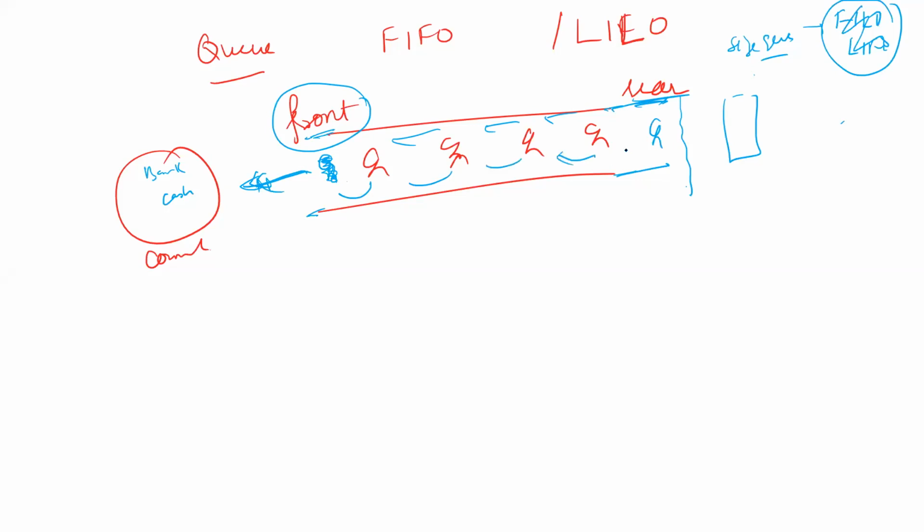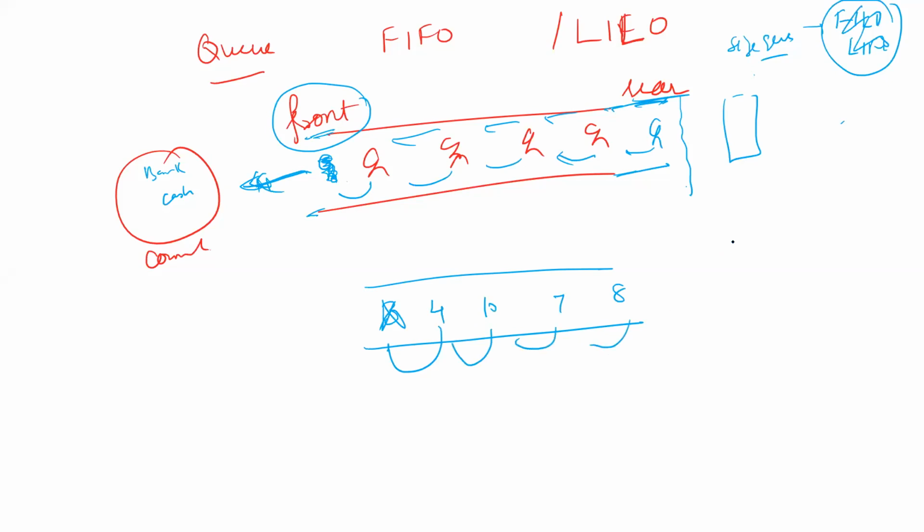But if you are using such a queue in computer science, every element, like if I'm saying these human beings are nothing but some set of values. Let us suppose this one element is being processed, so the rest of the elements have to be moved in the forward direction. So every deletion of an element from the queue will lead to order of n complexity. So just like in a real life queue, we forward the people once the person comes out from that queue, this procedure will not be repeated in a computer science queue.